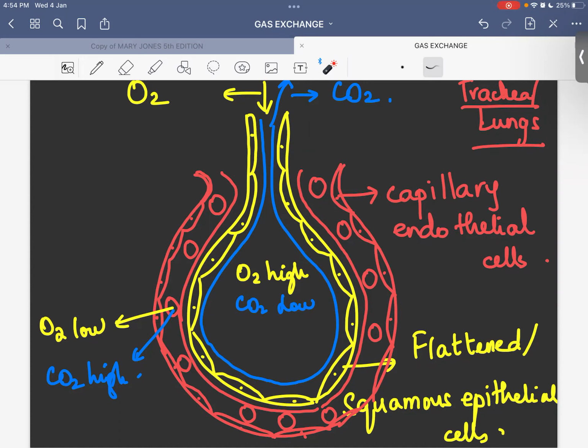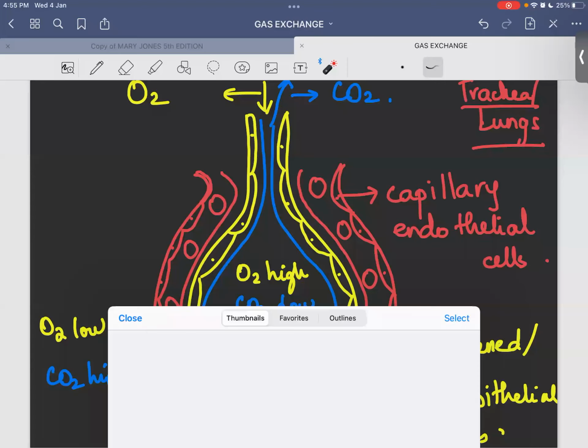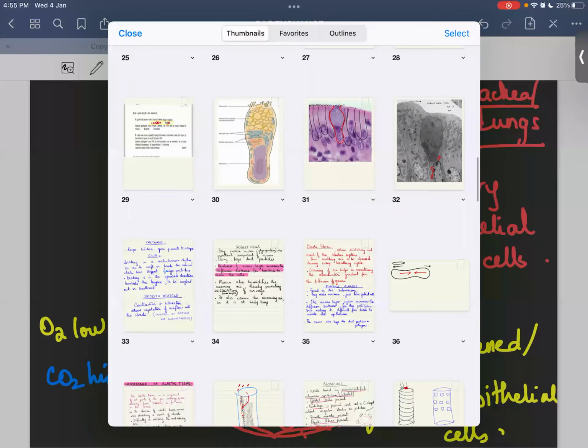Miss, the yellow ones? The yellow ones. So flattened, squashed epithelial cells, very thin. This entire layer is one cell thick, very thin, right? And these are the alveolar epithelial cells. Let's go back to the description. Now we are going into its detail, right?